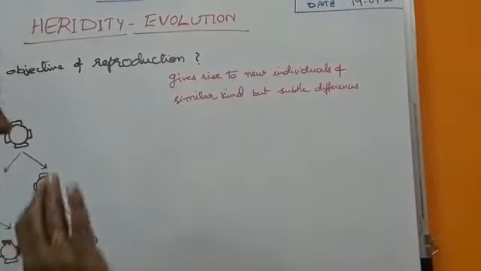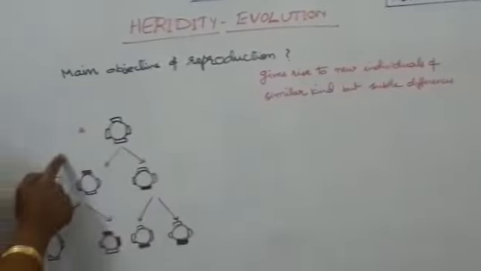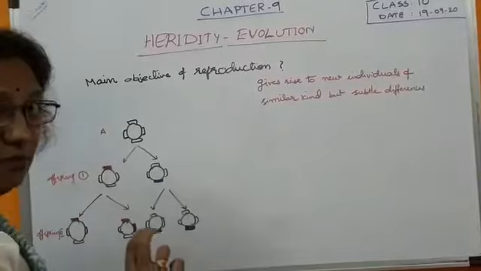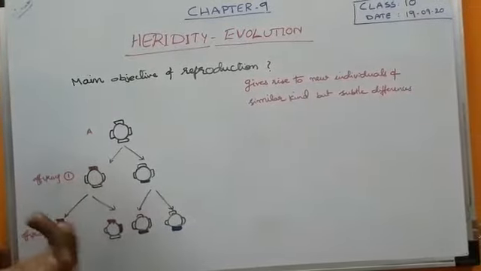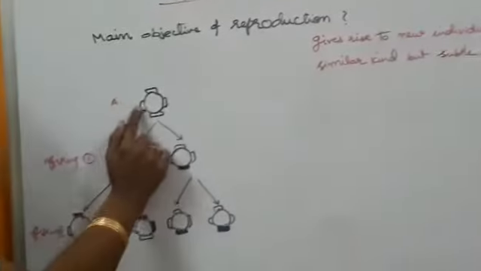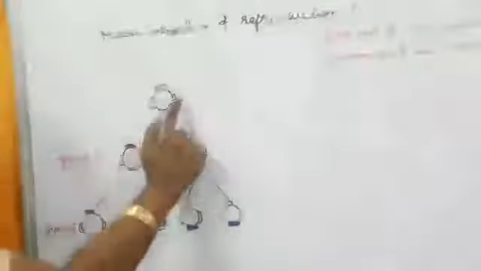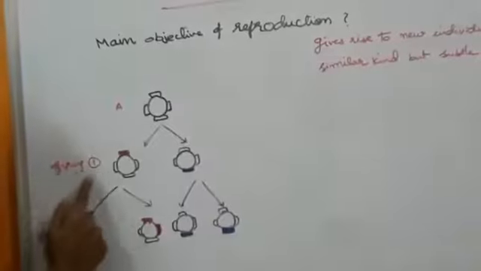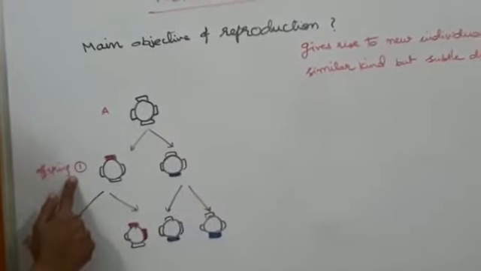Okay, now you see this picture is given even in the textbook, but you will not see it that clearly in the textbook. You will not read the first point and you will not observe it also. So that's why I drew it again. See, this is organism A. The organism A is in this way, but offspring generation 1.